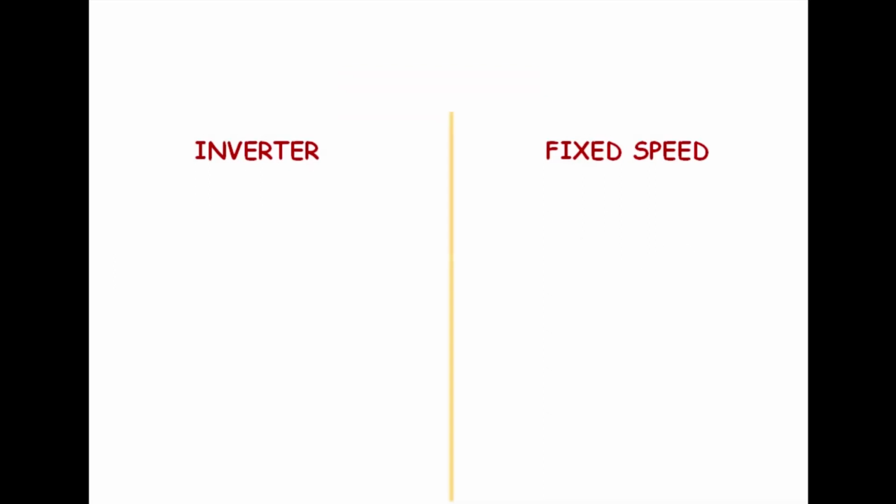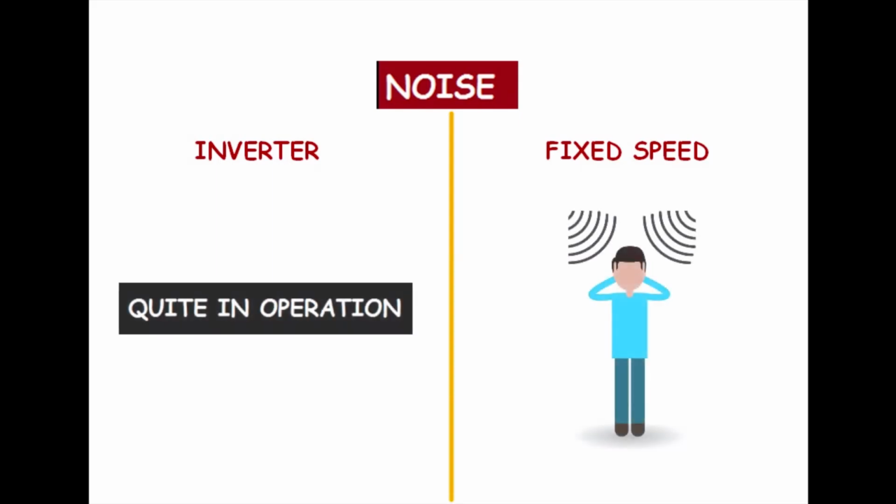Another parameter is noise. The inverter air conditioner is quiet in operation. Unlike fixed speed air conditioners, they do not need to turn off and on once they reach the set temperature, but rather adjust the temperature constantly, producing little or no sound.